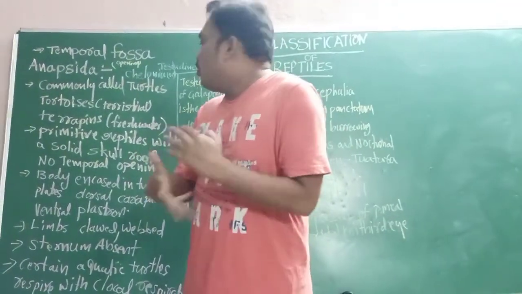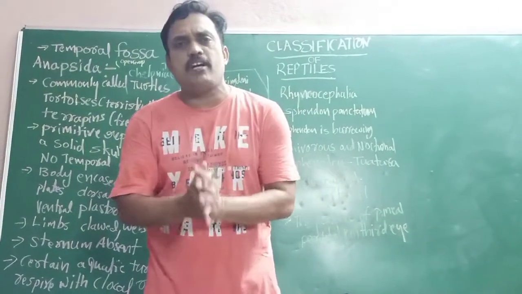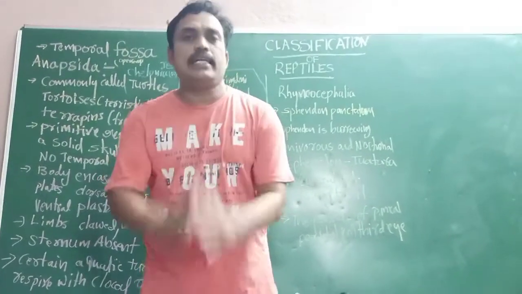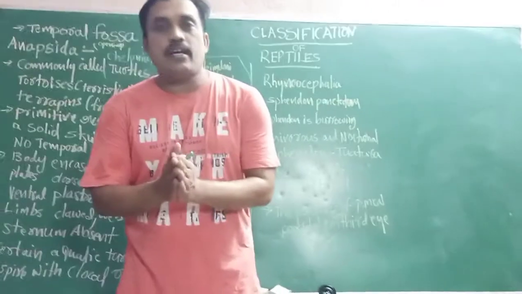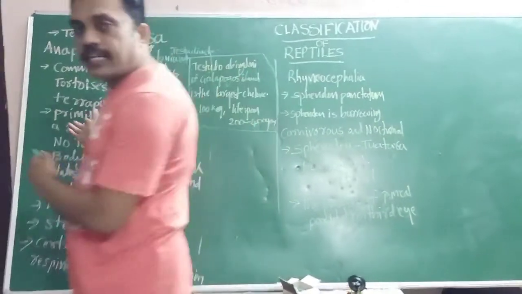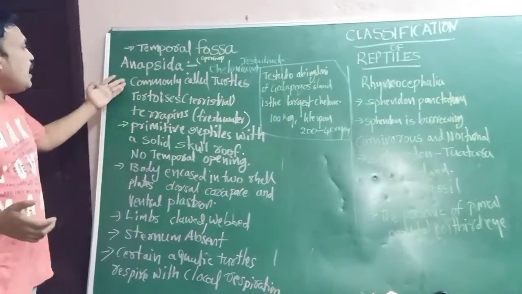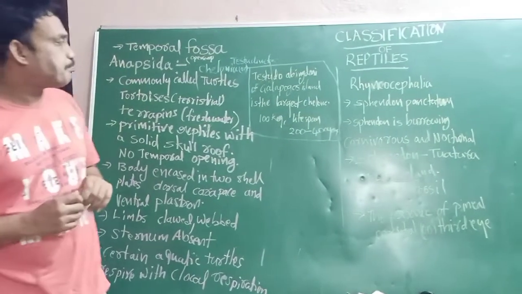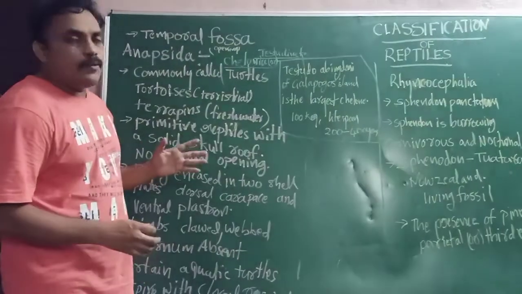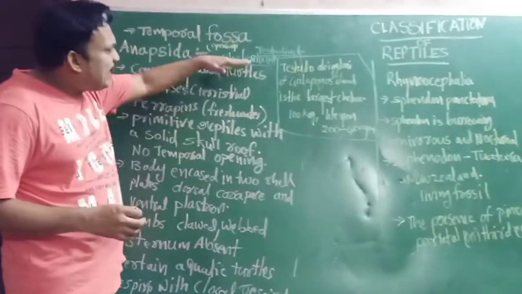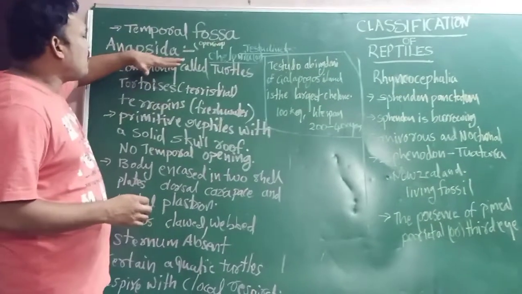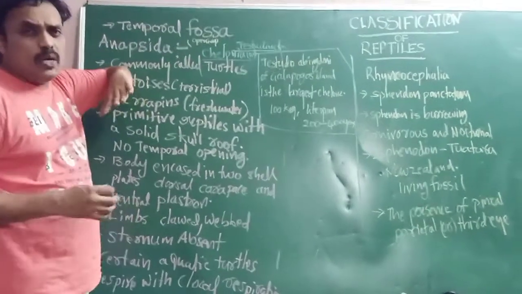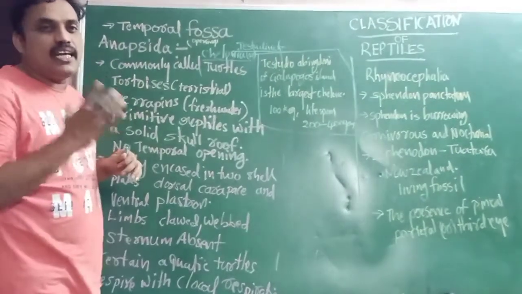In Chelonia, all tortoises belong to this order. These tortoises are Anapsida. Now we are going to discuss the characteristics of Anapsida, or Chelonia. What is the meaning of Anapsida? A means absent.